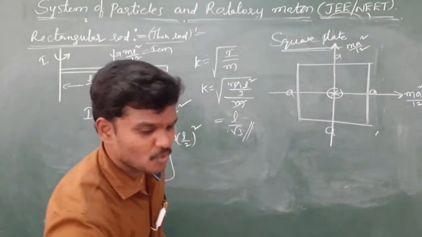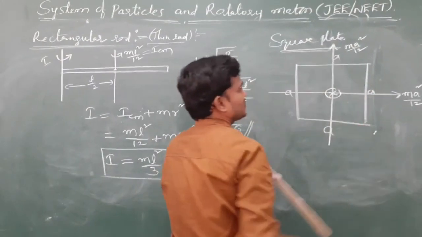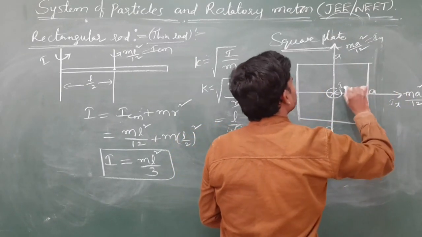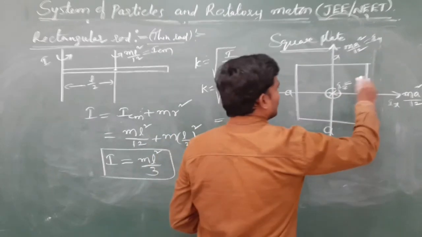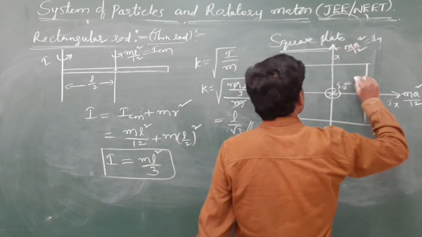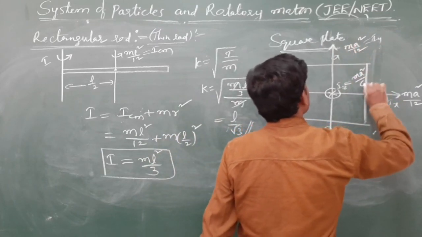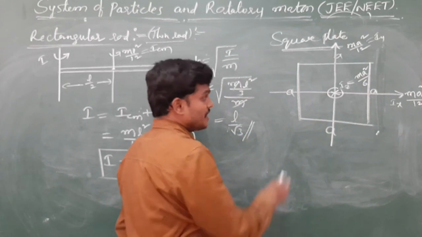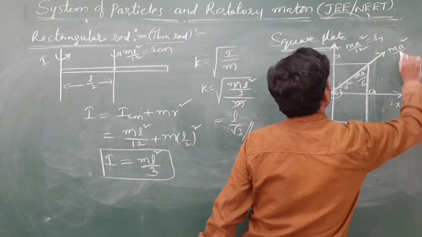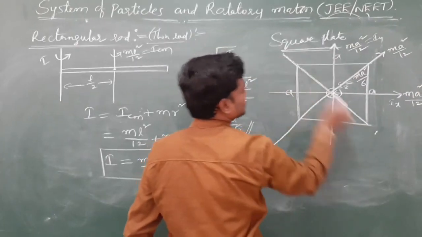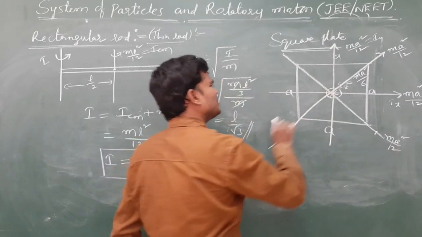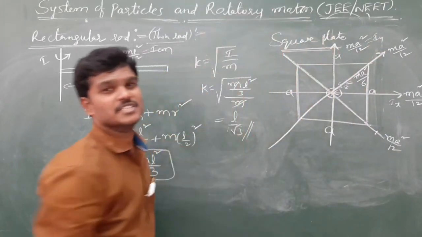If this is IX, if this is IY, use perpendicular axis theorem. IZ is m a square by 12 plus m a square by 12, 2m a square by 12, m a square by 6. About this, due to symmetry, same, m a square by 12. About any axis passing through center is m a square by 12.